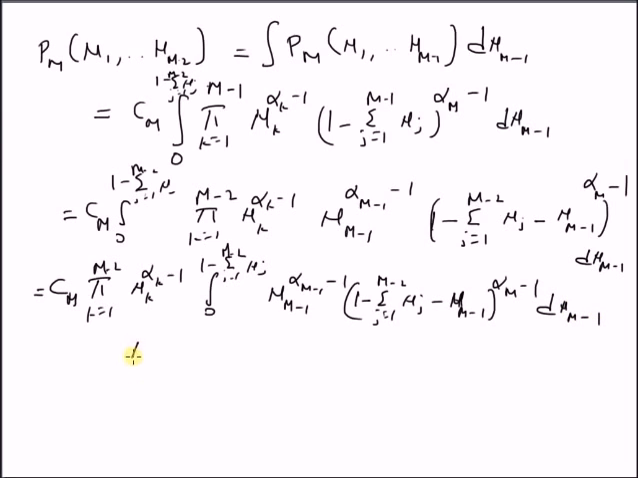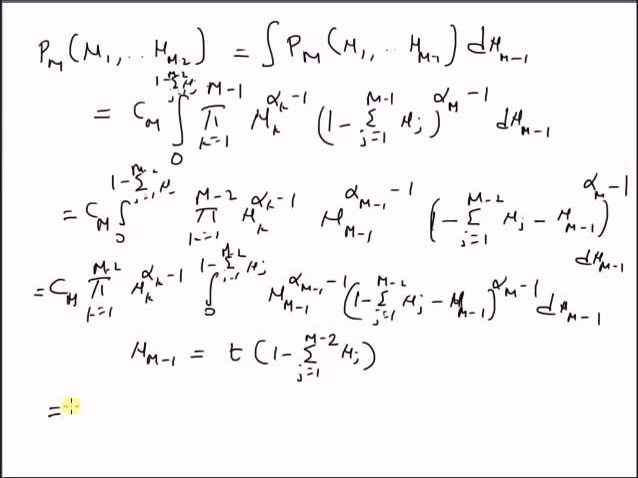Now by using a change of variables with the definition mu m minus 1 is equal to t times this value, we can make the limits of the integral 0 to 1. We can rearrange the limits to 0 to 1. So we use the definition mu m minus 1 is equal to t times 1 minus summation j equal to 1 to m minus 2 mu j. Then the limits become: for mu m minus 1 equal to 0, the limit of t is 0, and for mu m minus 1 equal to 1 minus this summation, the limit of t is equal to 1.